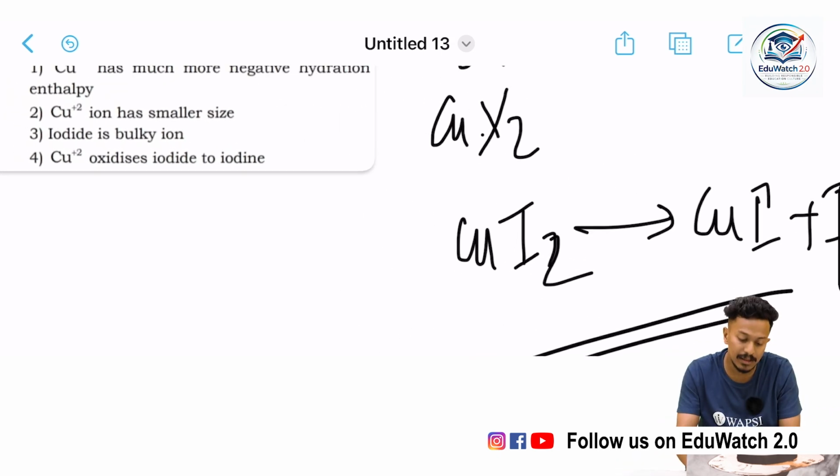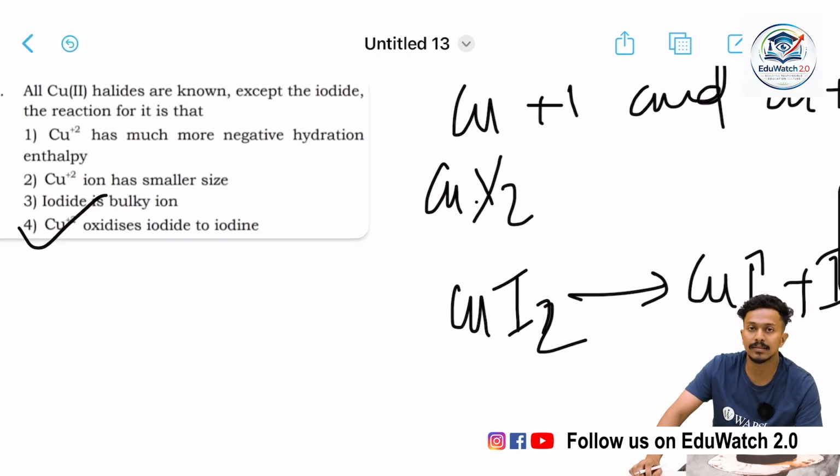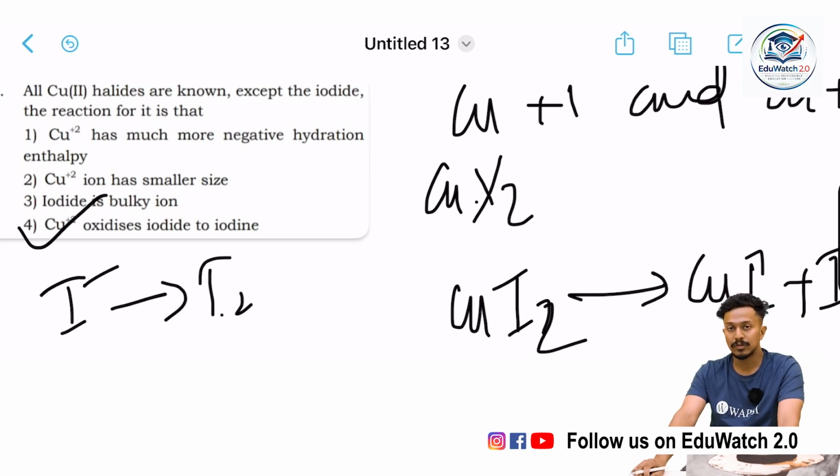So the correct option would be option 4, right? All copper 2 halides are known except the iodide because CuI2 is unstable and decomposes to CuI, with Cu2 plus oxidizing the iodide ions. Am I right about this one? Okay. Cu2 plus oxidizes iodide to iodine. This is what happens in copper iodide solution with a copper 2 element.